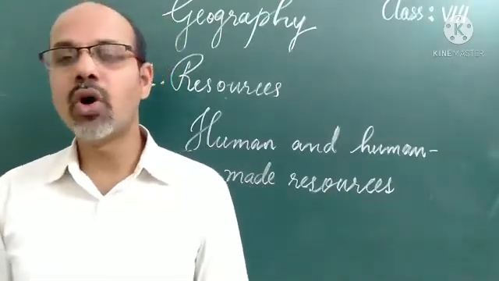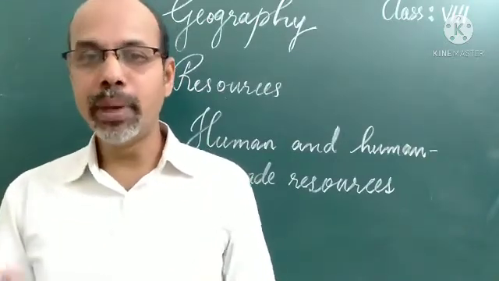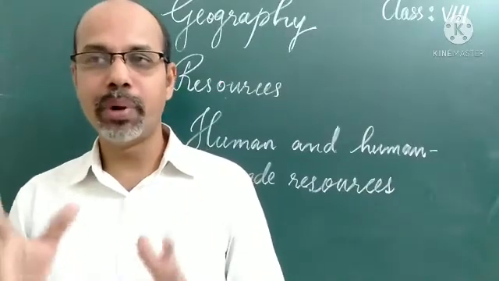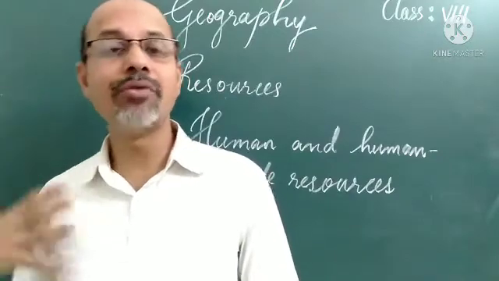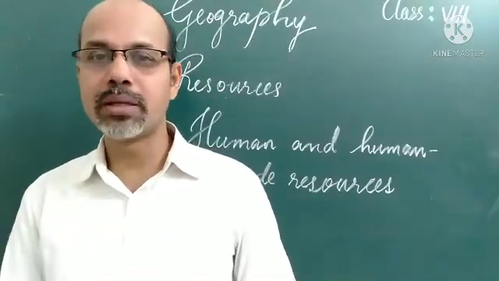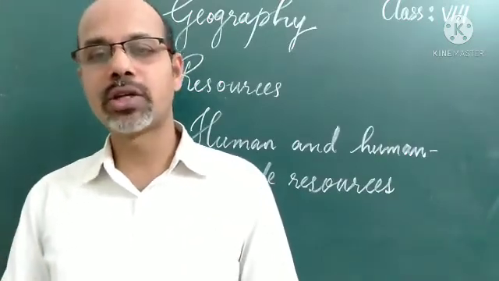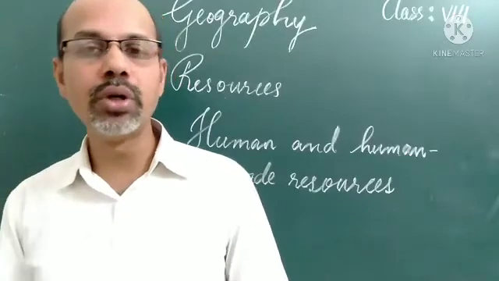When we talk about human resources, we mean the number of people and their ability, mental ability and physical ability, when we utilize this for useful production of many new items and goods.